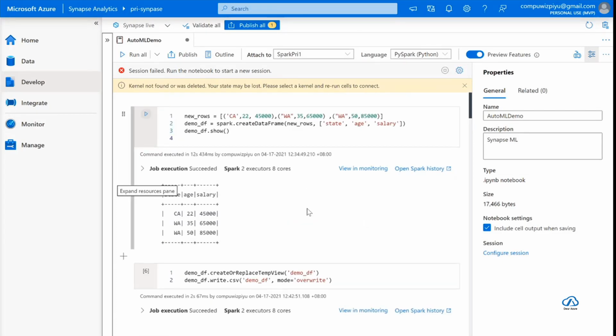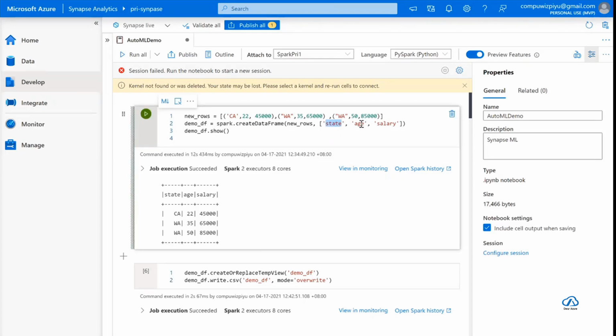And before we move on to the taxi dataset, just to show you a smaller example, because the taxi dataset takes a bit of time to execute. Within this, what we have done is, this is the loan application dataset, right? So within the different states, California, Washington, and all, I'm trying to see the state, age, and salary. All right. So once this cell is executed, you will see that from the loan application dataset, I'm trying to get these three columns: state, age, salary.